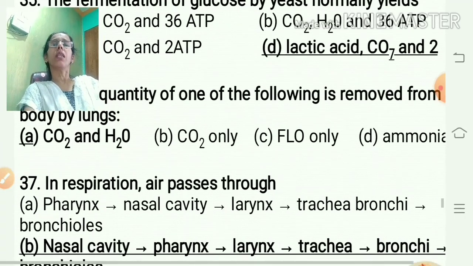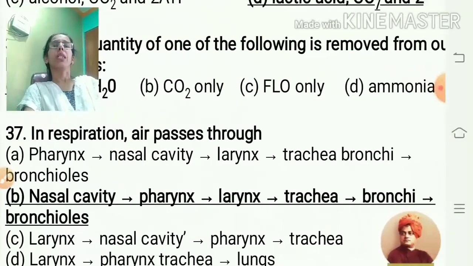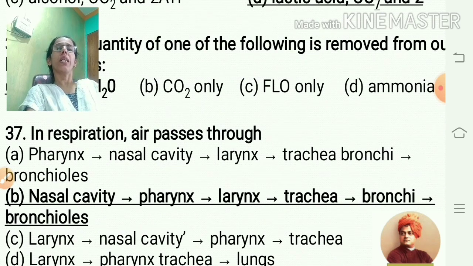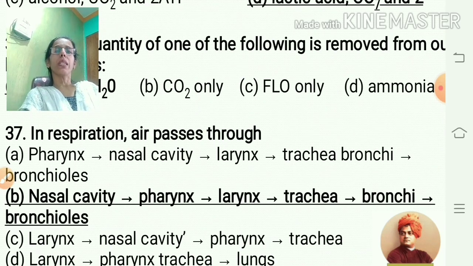Next question is that in respiration, air passes through. Now see all the alternatives. They have given the order, and you have to check the order for the respiratory system. If you see the diagram of the respiratory system, you will get the idea of the correct sequence of air passing.